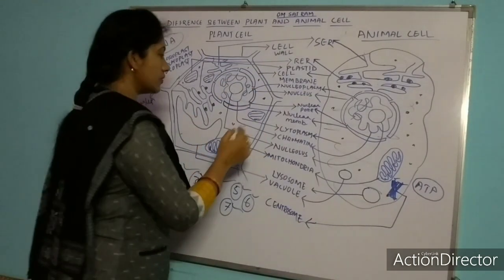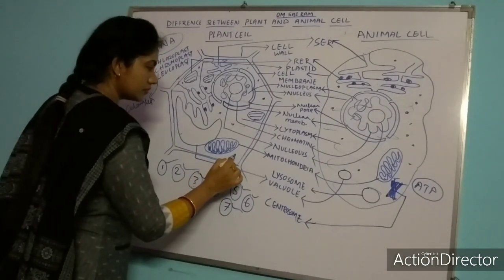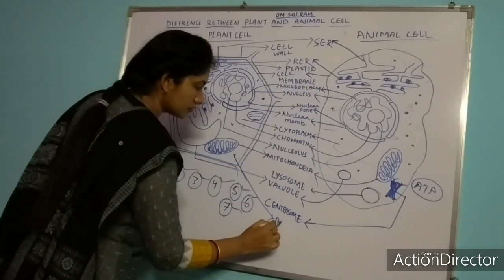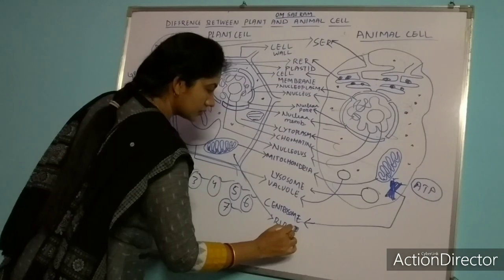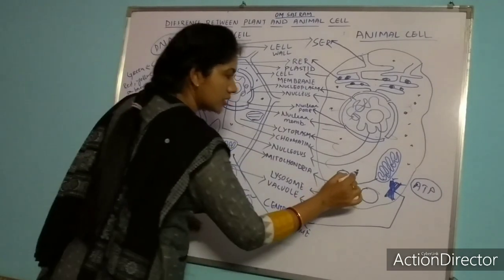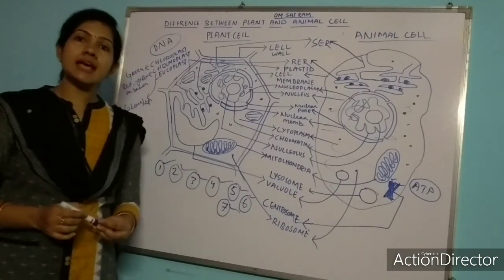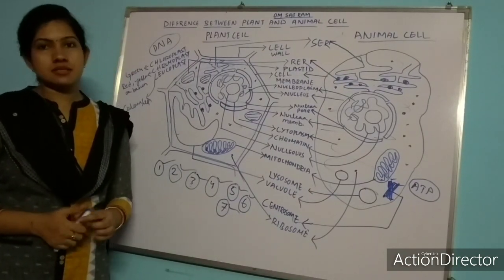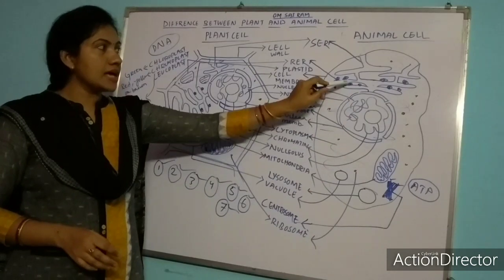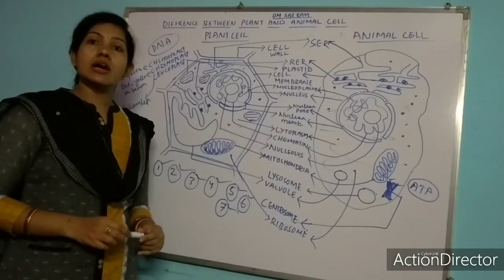So what is the work of ribosome? Ribosome is present both in plant cell and in animal cell. Ribosome generally helps in protein synthesis.